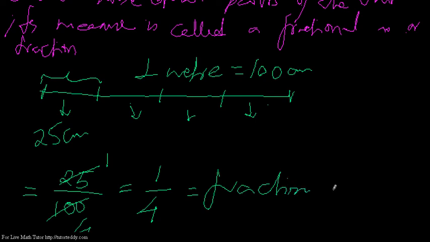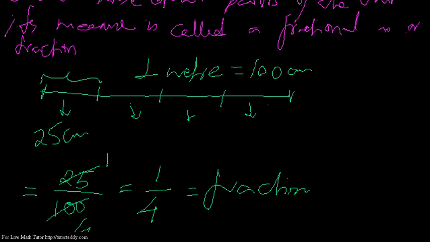So what did I show you? That if we divide a meter into 4 equal parts, there will be 25 centimeters in each part, and each of these parts is called 1/4 part, or briefly 1/4 of the whole meter, and its relation to the meter is expressed by the symbol 1 by 4, which I have shown you.